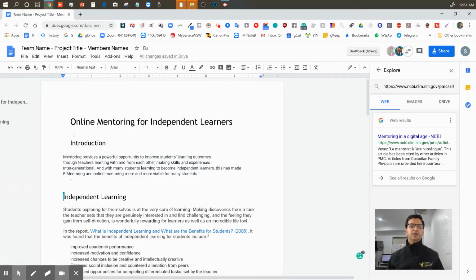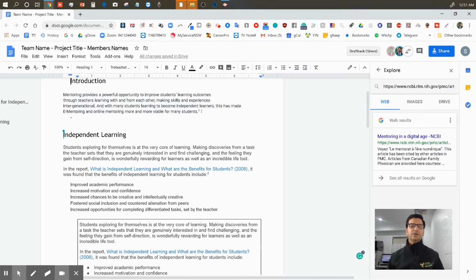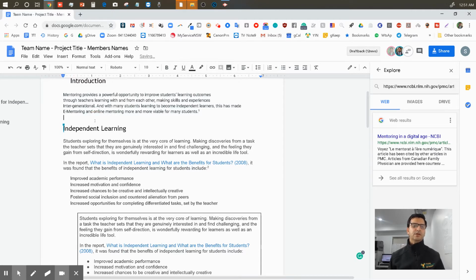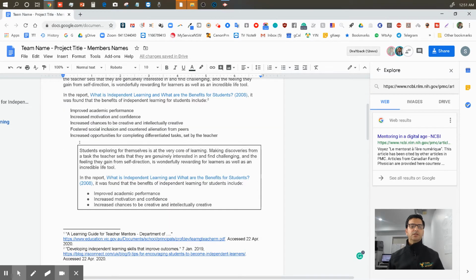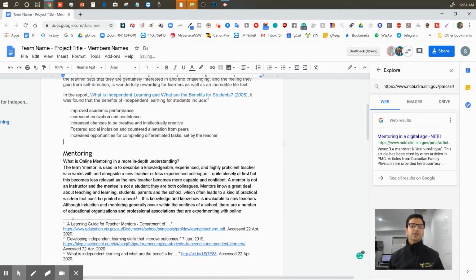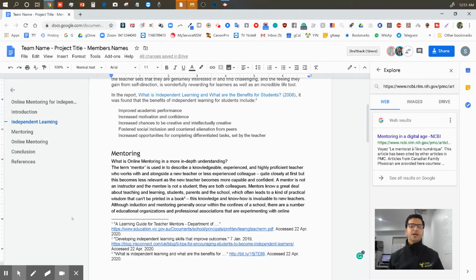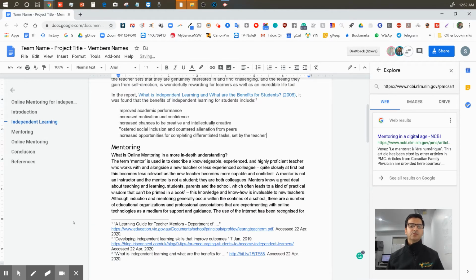Okay, we've done some work, and the introduction is complete. Suji worked on it and gave a reference, so this is done. Now I'm going to clean up what is not required. And then in independent learning, we have another citation. We don't need these boxes anymore because we've worked on them and we've got the references. So if we need to go back to them for some reason, we can.